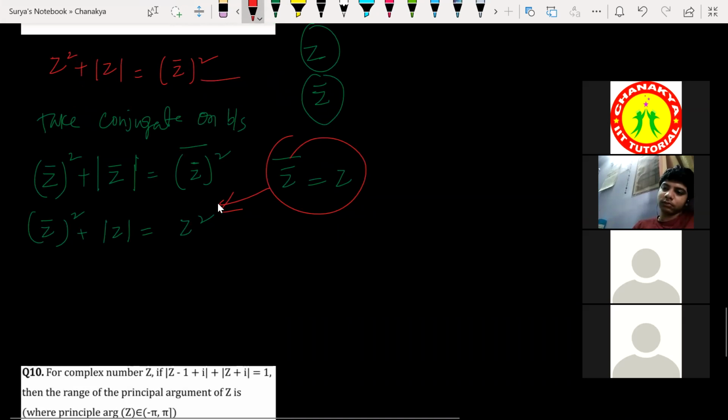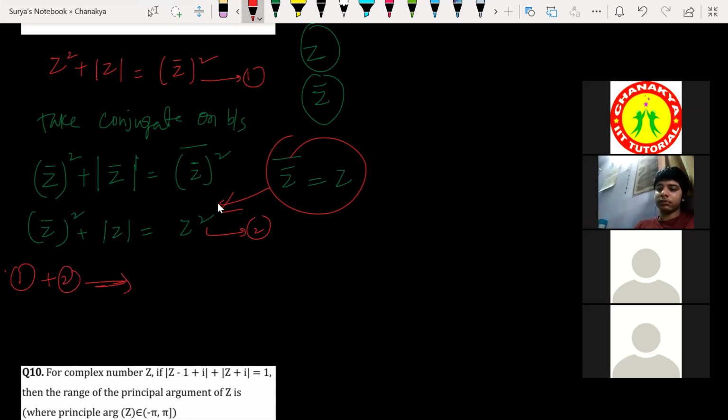So look at this now. Let us take this as my equation number 1. Let me take this as equation number 2. Let us add 1 plus 2. He is asking the sum, right? So let us add all this and check what we are going to get here.